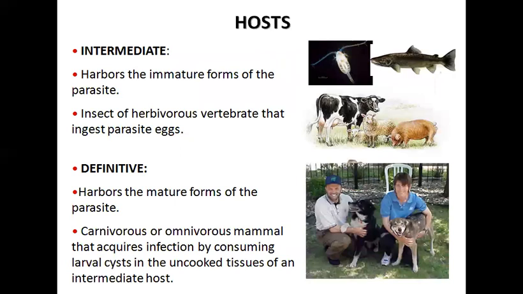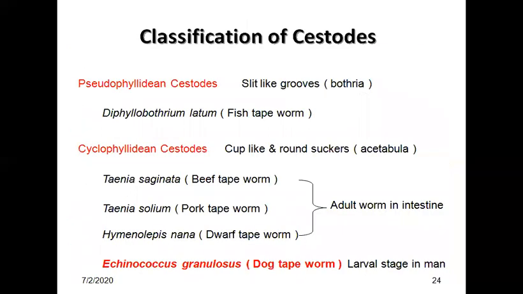The intermediate host harbors the immature form of the parasite, such as insects or herbivorous vertebrates that ingest parasitic eggs. The definitive host harbors the mature form of the parasite, carnivorous or omnivorous mammals that acquire the infection by consuming the larval stage in undercooked tissue of an intermediate host.